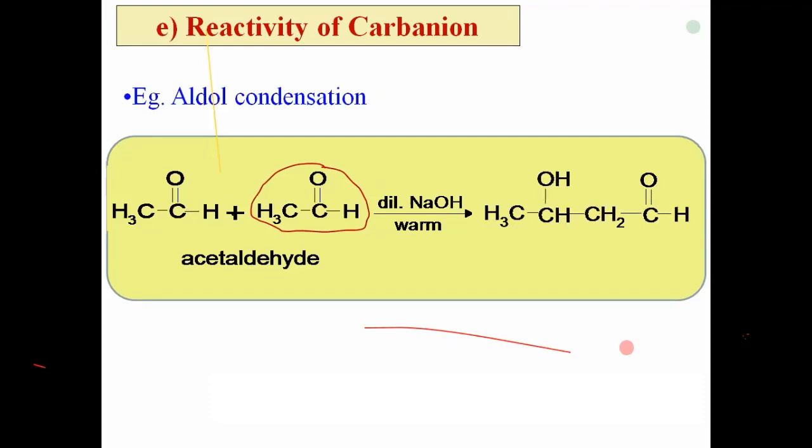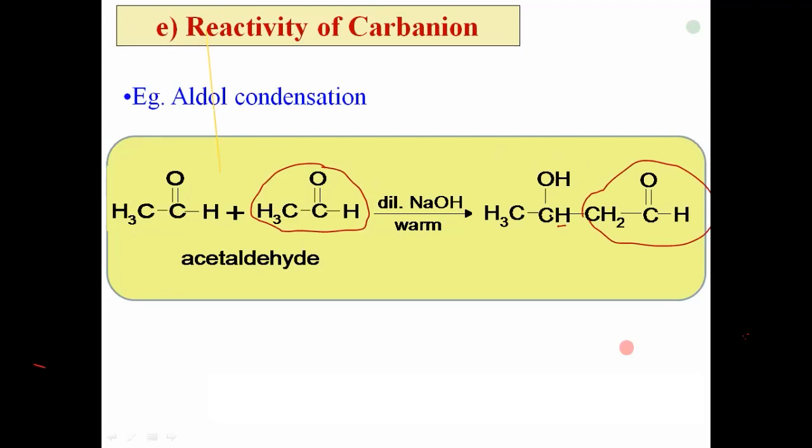This is the hydrogen. Then that hydrogen from the methyl group adds to oxygen, and it becomes OH, a hydroxy group. While the remaining part, CH2, adds directly to this carbon, and there is a formation of condensed product.